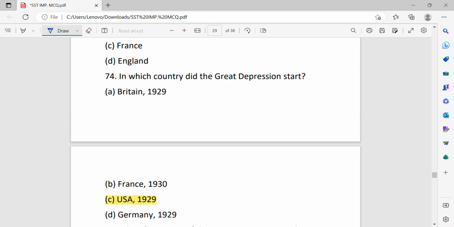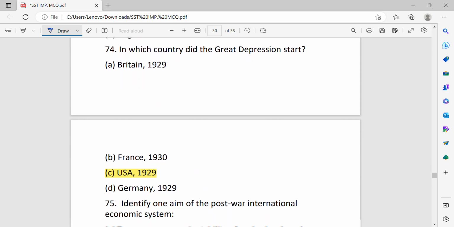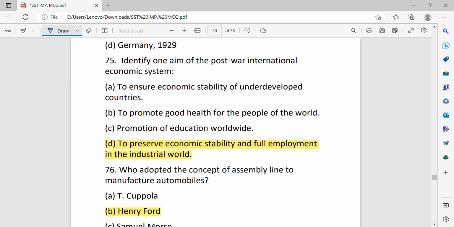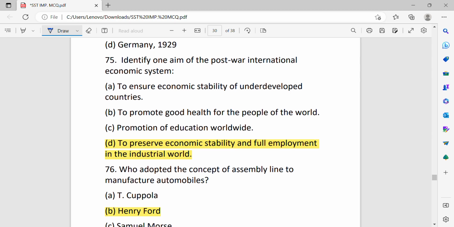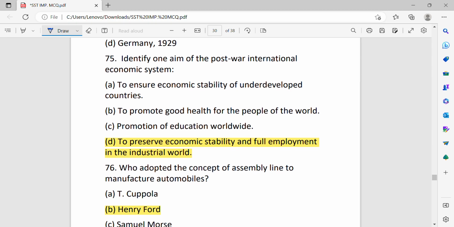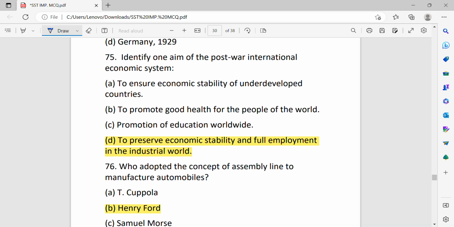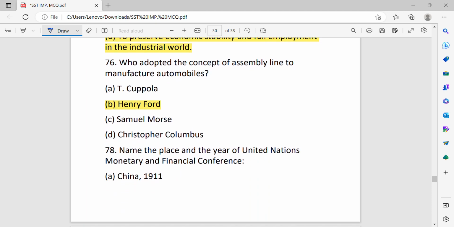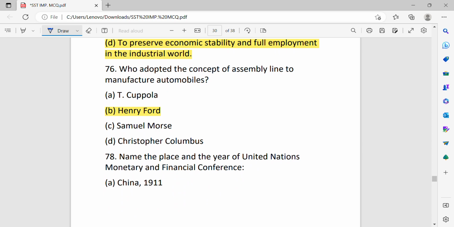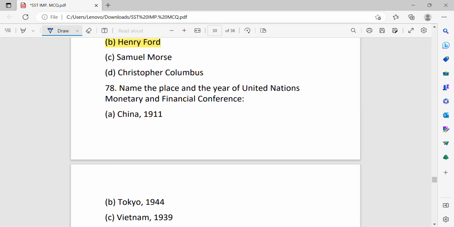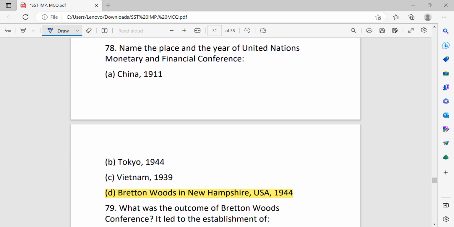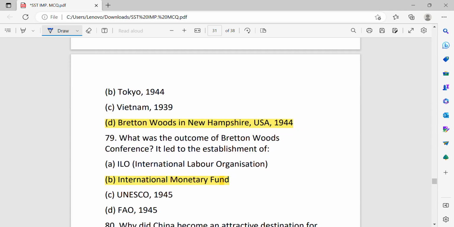In which country did the Great Depression start? USA in 1929. Identify one aim of the post-war international economic system. It was made to preserve economic stability and full employment in the industrial world. Who adopted the concept of assembly line to manufacture automobiles? Henry Ford. Name the place and the year of United Nations Monetary and Financial Conference. That was Bretton Woods Conference held at USA in 1944.